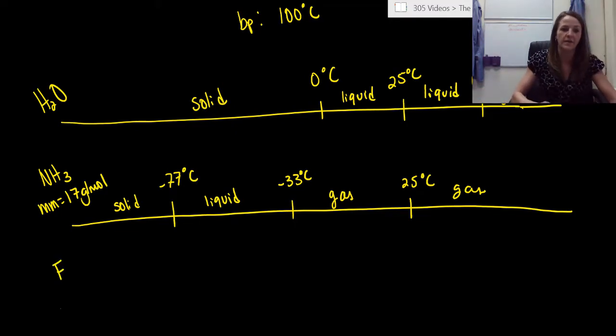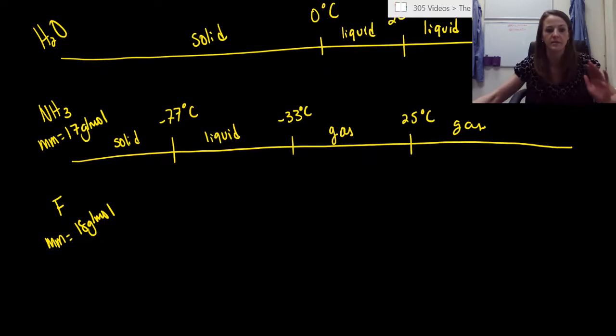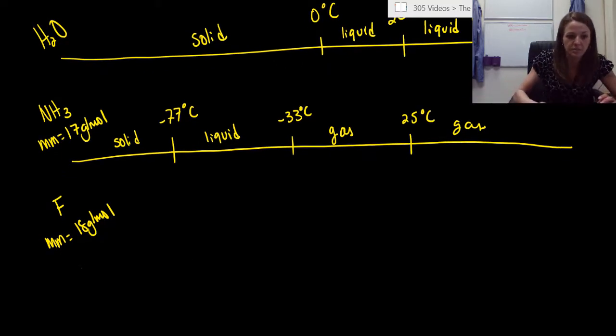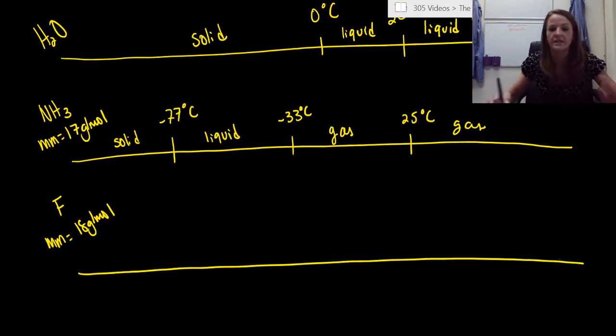Just a single atom with a molar mass of 18 grams per mole. So it's very similar, same size, but now let's look at these properties. So we're just going to look at a singular fluorine atom. I'm not looking at the diatomic molecule. This is a singular fluorine atom.